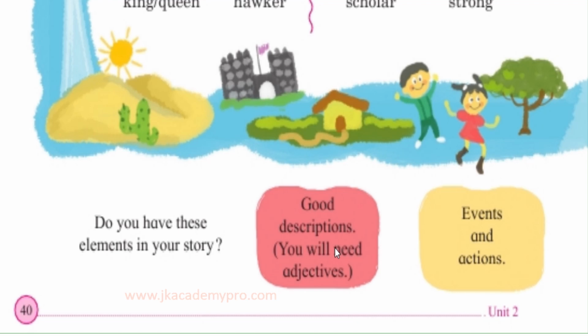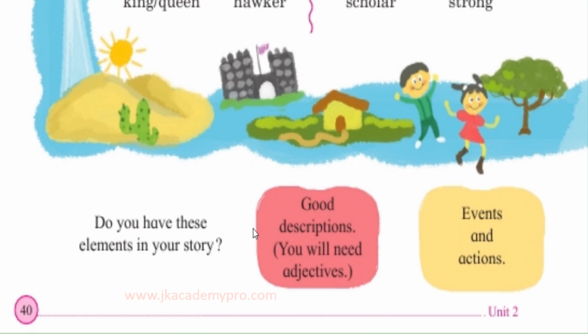So when you are discussing your stories, you could make another column where you write as many adjectives as each one knows. Keep it ready, and that will help you whenever you are describing anything, maybe the place, the houses or the forts, the people, the trees, the scenery.